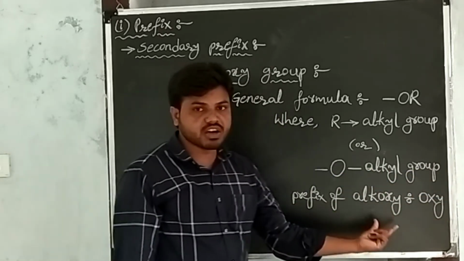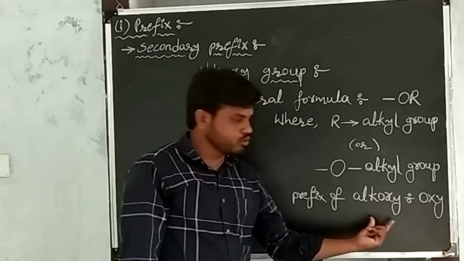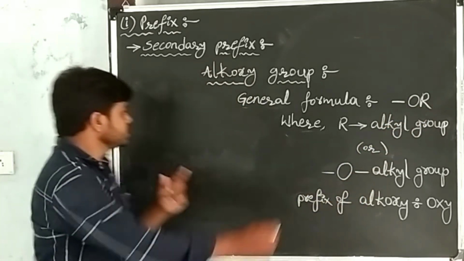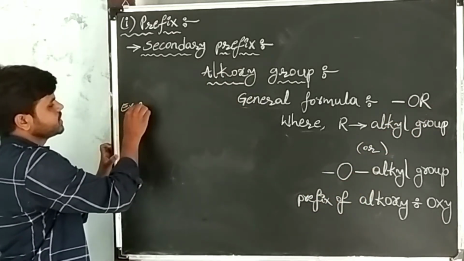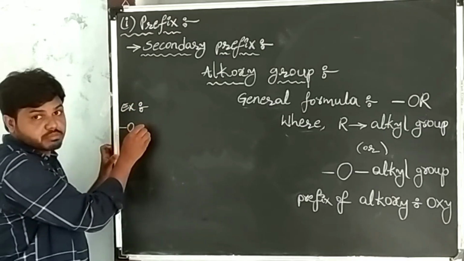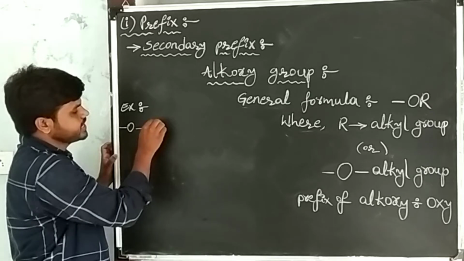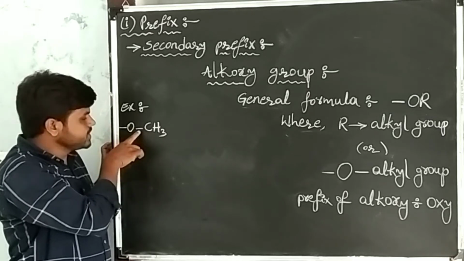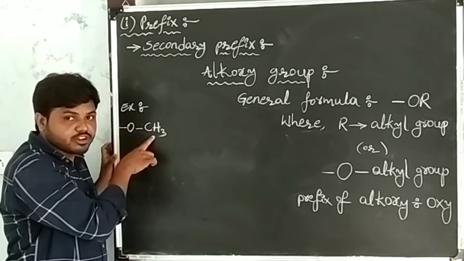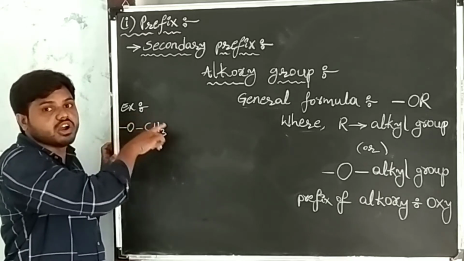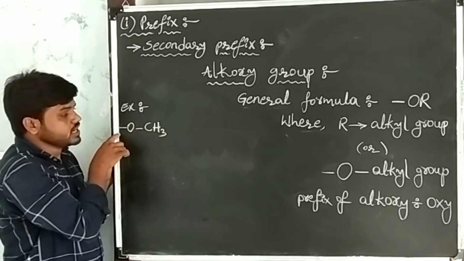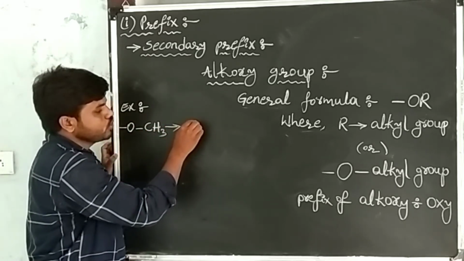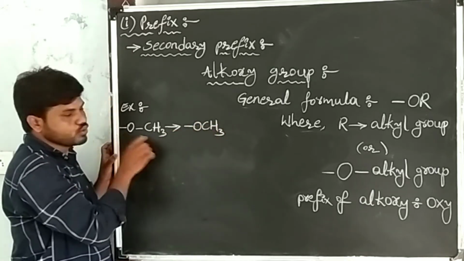Next, the prefix of alkoxy is oxy. By using the general formula, I am taking some examples. Oxygen single bond with an alkyl group. I am taking one alkyl, that is CH3. CH3 belongs to the alkyl group, so this alkyl group has a single bond with oxygen. We get an alkoxy. We can write this compound as OCH3.